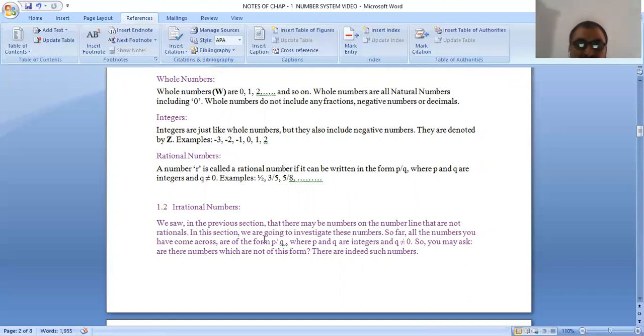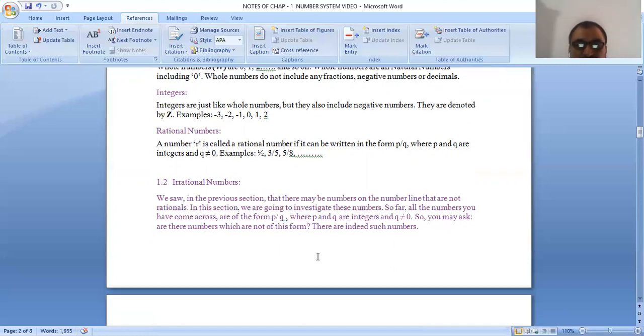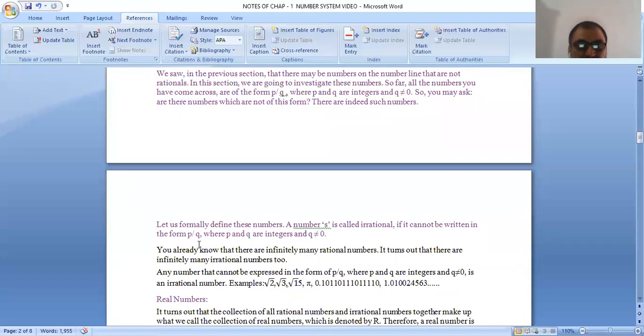In this section, we are going to investigate these numbers. So far, all the numbers you have come across are of the form p upon q, where p and q are integers and q is not equal to 0. So you may ask, are there numbers which are not of this form? There are indeed some numbers. Let us formally define these numbers.